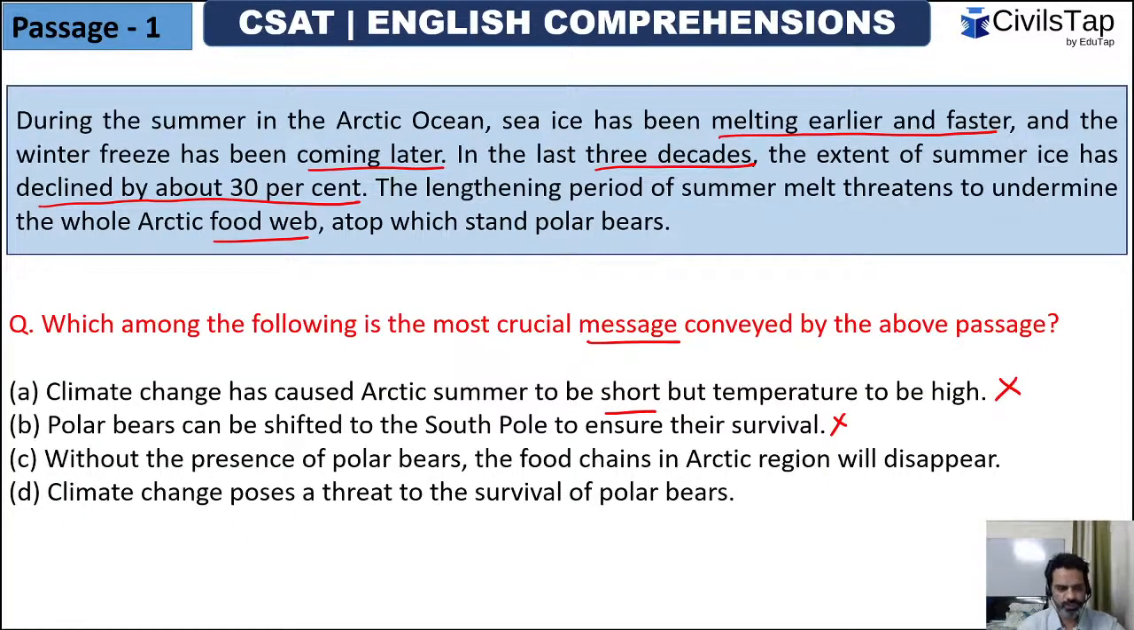So the choice was between C and D. Without the presence of polar bears, the food chain in Arctic region will disappear, or climate change poses a threat to the survival of polar bears. Now, without the presence of polar bears, this was not just about absence of polar bears and its effect on food chains. That would be the consequence. But what they're talking about here is the climate change, the threat it poses to the survival of polar bears. So the correct option here was option number D.